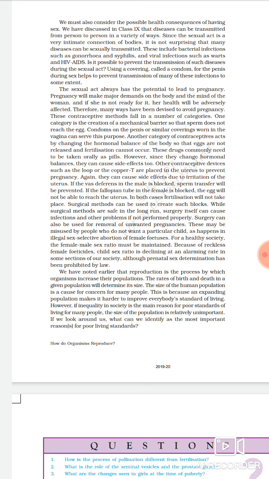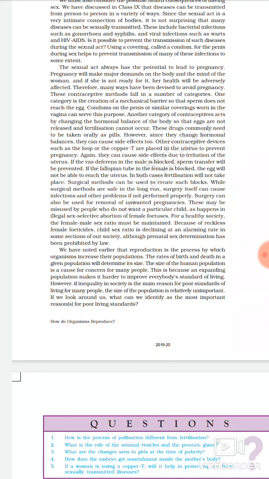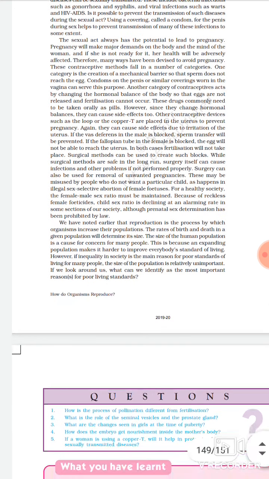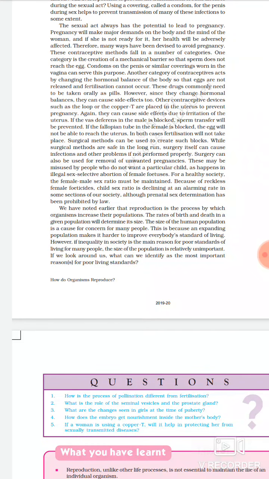See, here it is written, these contraceptive methods fall in a number of categories. One category is the creation of a mechanical barrier so that the sperm does not reach the egg. Condoms on the penis or similar coverings worn in the vagina can serve this purpose. Means condoms are for both males and females. Another category of contraceptives acts by changing the hormonal balance of the body. These drugs have to be taken orally. However, since they change the hormonal balance, they cause side effects too.